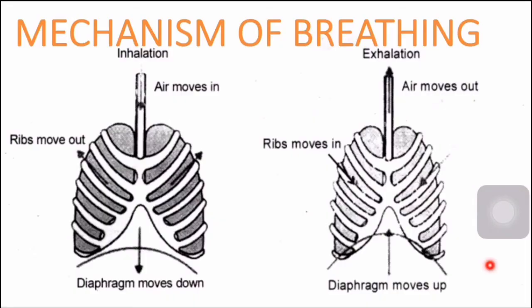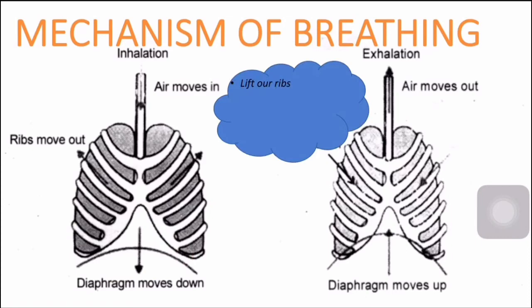Let's now see the mechanism of breathing. What happens when we breathe? When the air moves in, the diaphragm will move down and it will flatten. The ribs will move out. As a result, the cavity will be enlarged. So air will enter into the lungs. Entry of air into the lungs is known as inhalation. During inhalation, ribs are lifted. We lift our ribs. The diaphragm flattens and the chest cavity enlarges. As a result, air enters into the lungs.